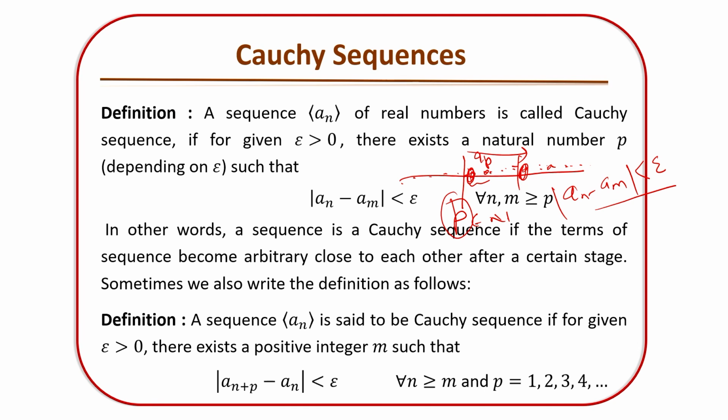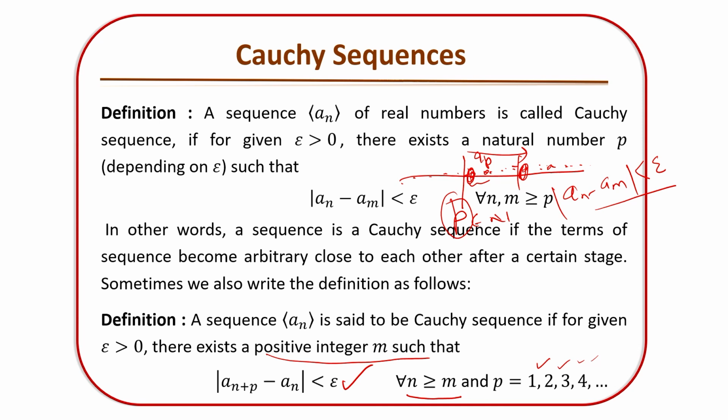Here is another definition in a different way, and in a minute you will see that it is also going to be proved from the basic definitions. So, a sequence an is said to be a Cauchy sequence if for a given epsilon greater than 0 there exists a positive integer m such that the modulus of an plus p minus an is less than epsilon for every n greater than or equal to m and p is nothing but 1, 2, 3, 4, 5 and so on.